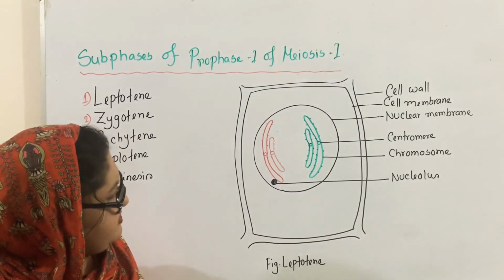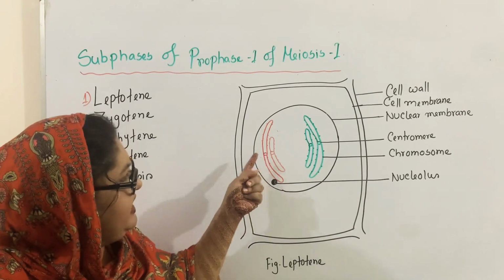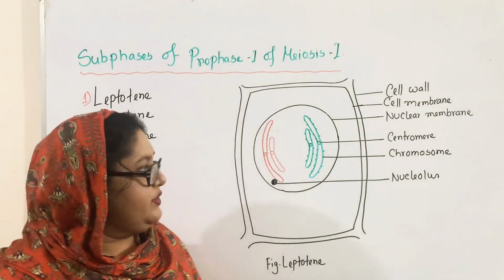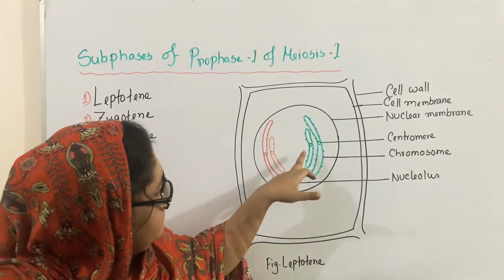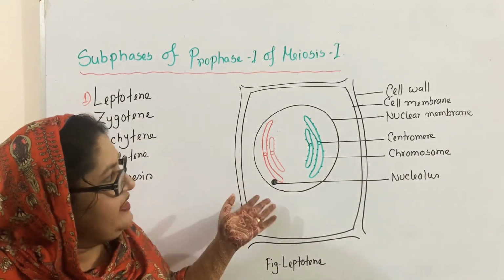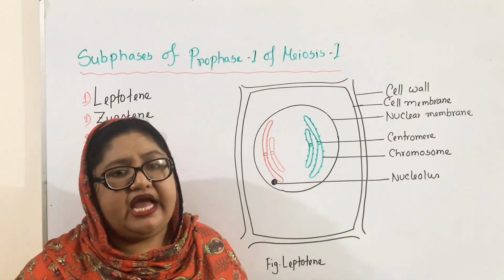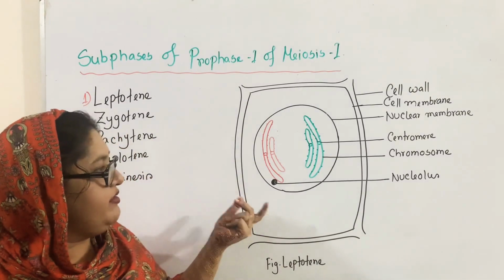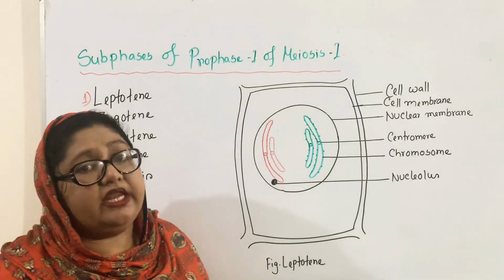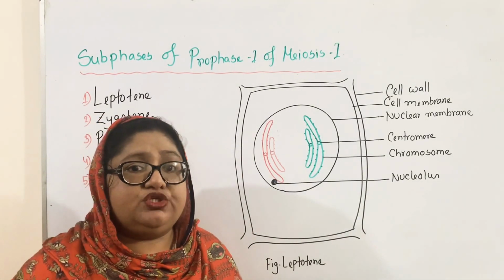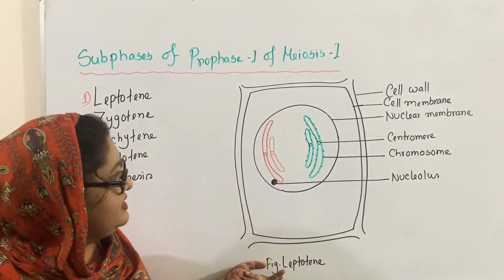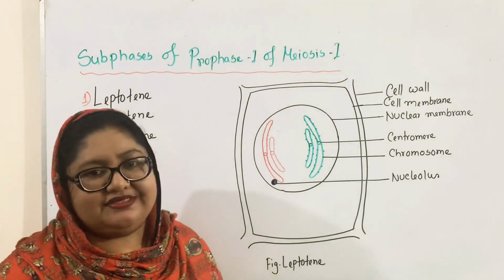In this stage, some dot-like or bead-like structures are found on the surface of the chromosome. These are known as chromomeres. Okay, so you can see there is a round body. This is known as the centromere. Now, at the end of this stage, the nuclear membrane and nucleolus will start to disappear. But in this stage, you can see another important thing. Though they are thin and long, due to dehydration, they start to condense and coil. So these are the steps that occur during this stage.